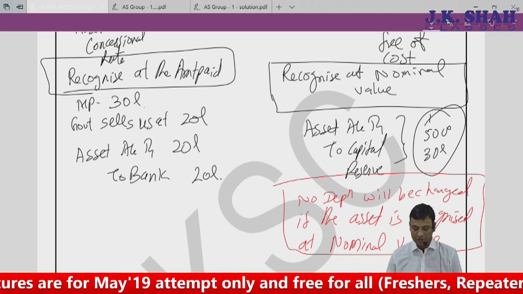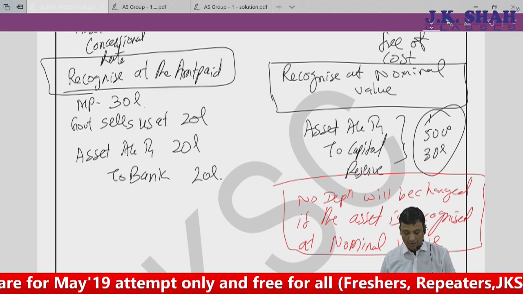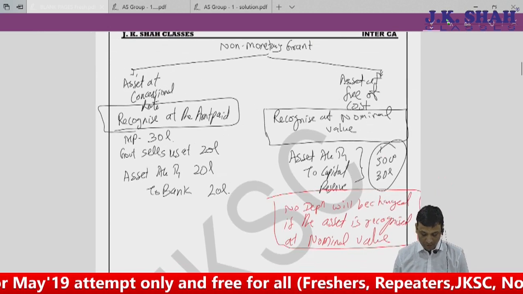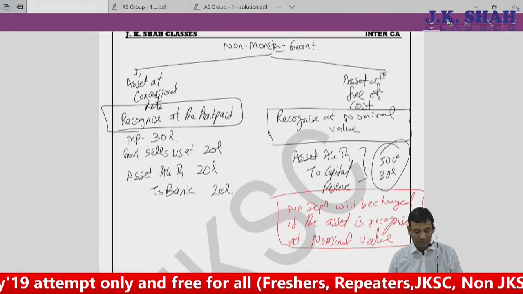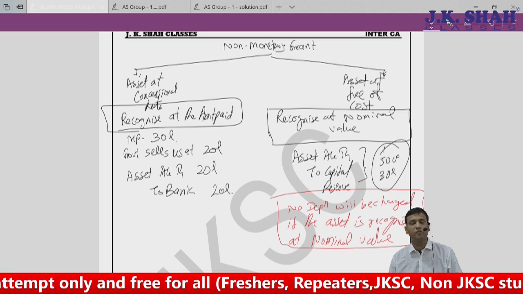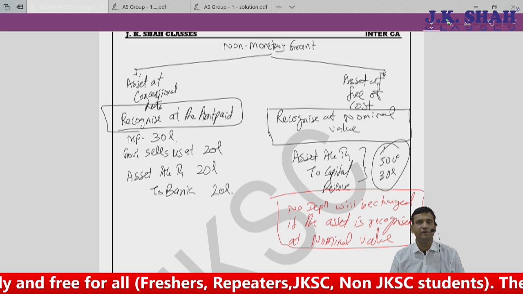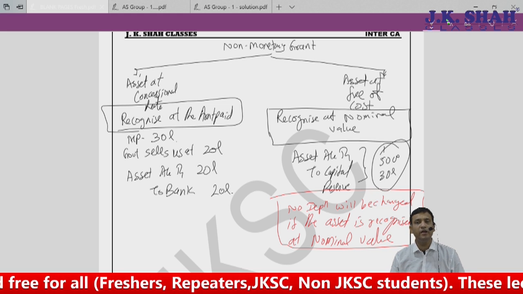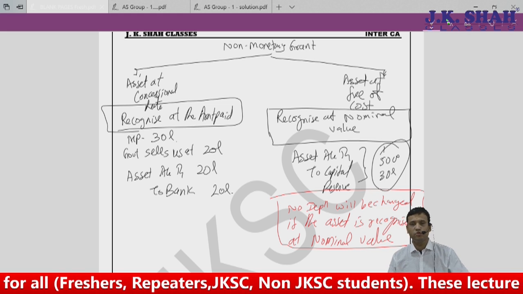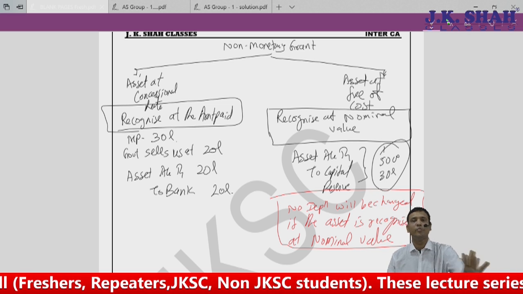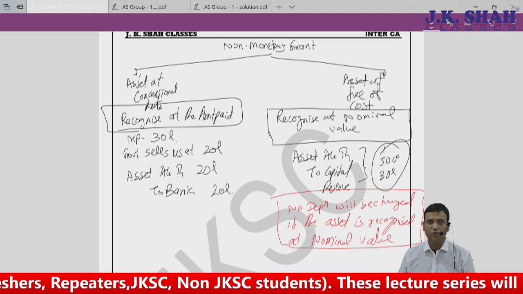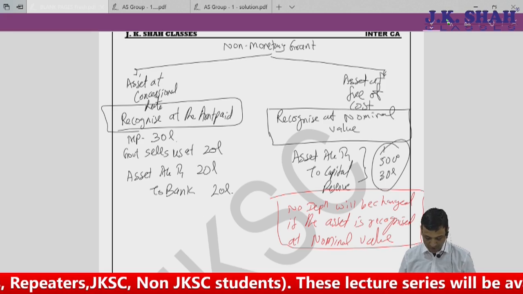Yes, no depreciation. You may write whatever nominal value you want. So as far as non-monetary grant is concerned, it can be concessional or free of cost. If it is concessional, the value is the price which you pay. If it is free, then write any amount which you deem fit, a nominal value which is either 1 rupee, 1000 rupees, 10,000 as the case may be.